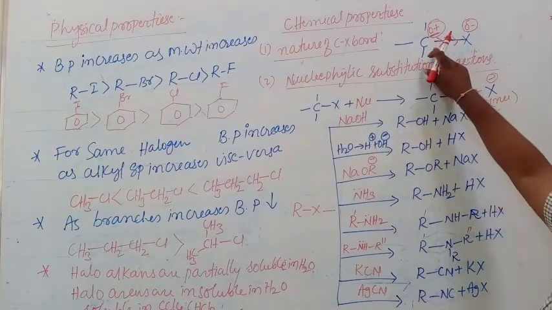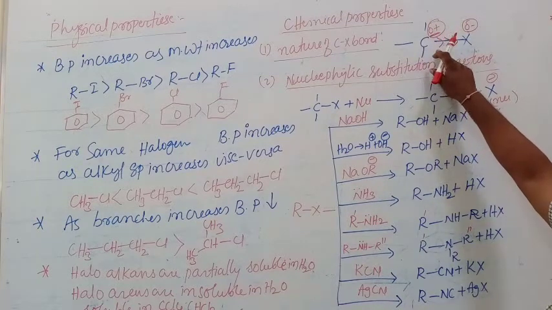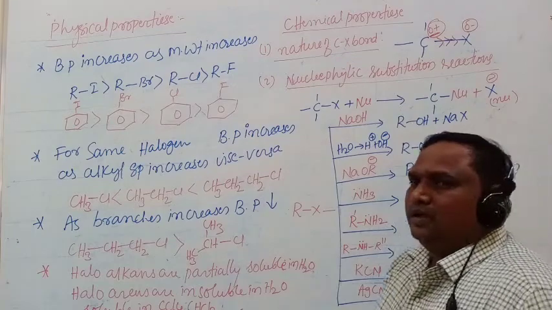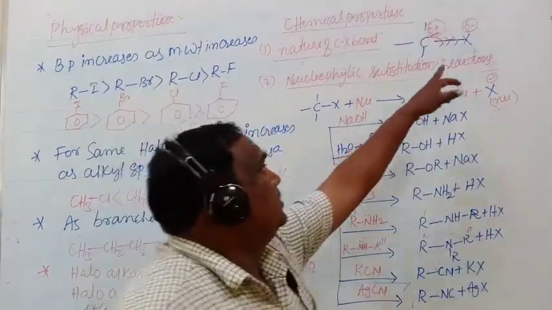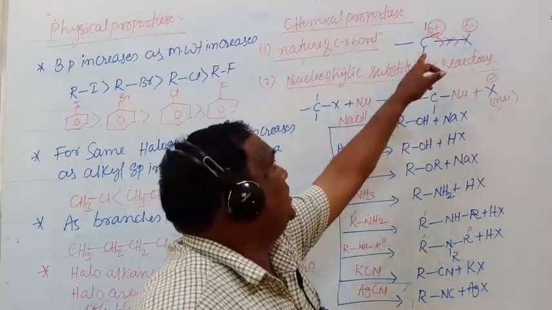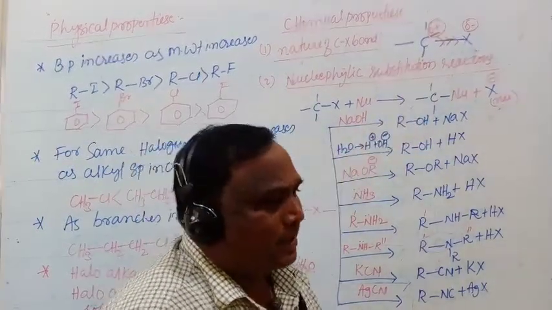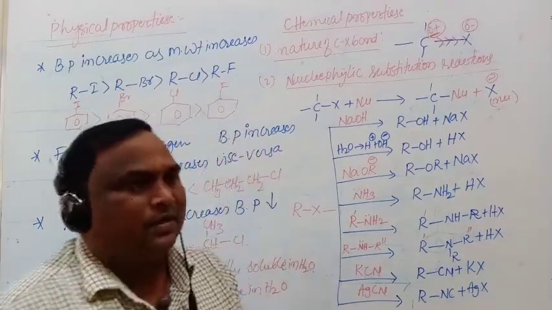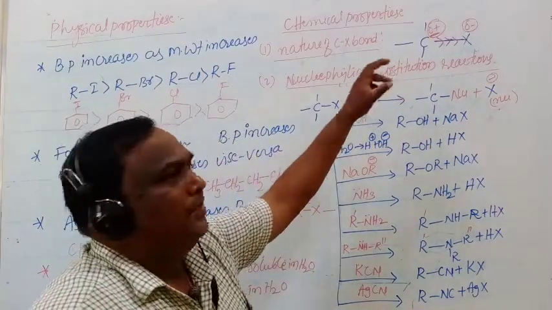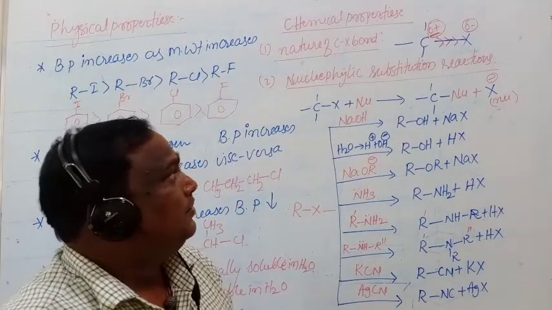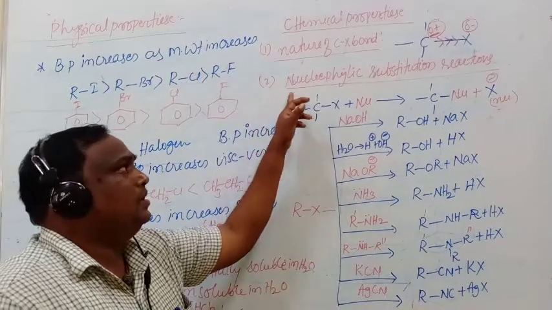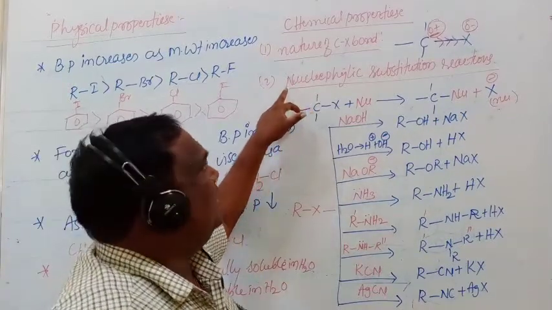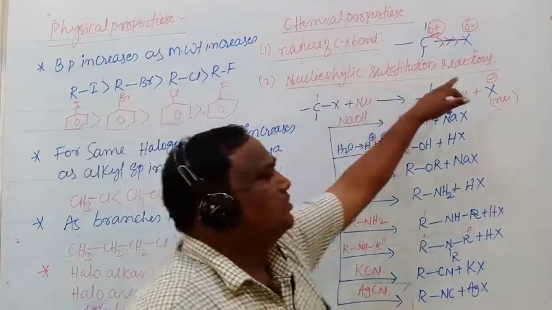This partially positive charge on carbon is responsible for the haloalkane undergoing chemical reactions. This is the X minus and this is the C plus, and a positive charge is generating on the carbon. That's why it is a place where the nucleophile can attack. That's why haloalkanes will undergo nucleophilic substitution reactions.